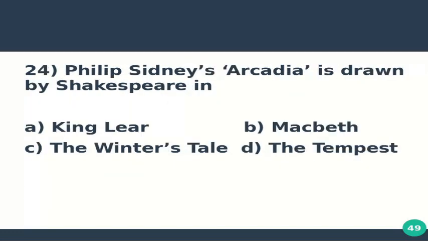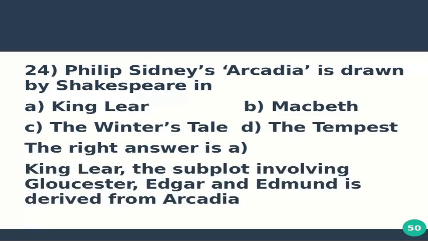Question number 24 is, Philip Sidney's Arcadia is drawn by Shakespeare in option A, King Lear, option B, Macbeth, option C, The Winter's Tale, and option D, The Tempest. The right answer is A. King Lear. The subplot involving Gloucester, Edgar, and Edmund is derived from Arcadia.